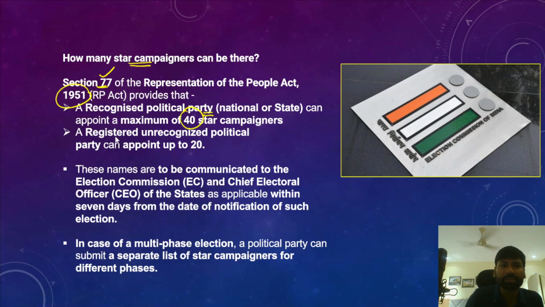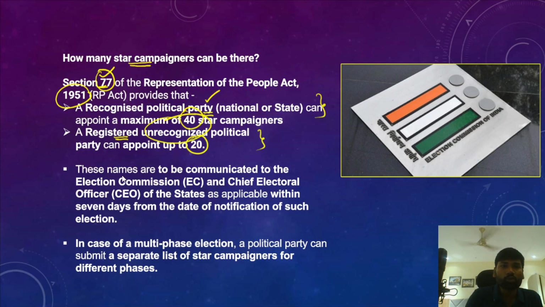However, there are certain registered political parties that are unrecognized because of a lesser vote share. So they can appoint up to 20 star campaigners. Since they have got a lesser vote share, they should have only 20 star campaigners. But on the other hand, the recognized and registered political parties can have around 40 star campaigners. So that is what is mandated by section 77 of the Representation of the People Act.